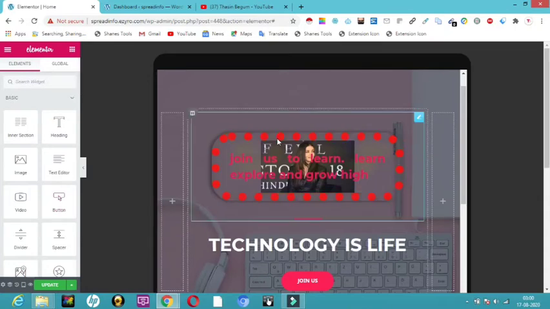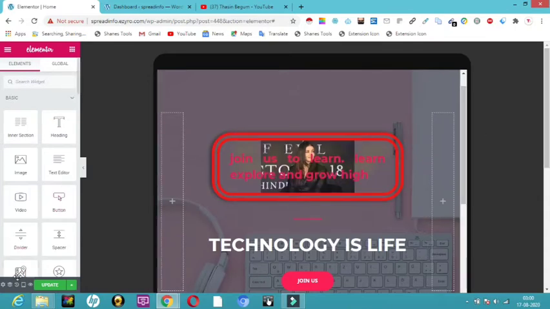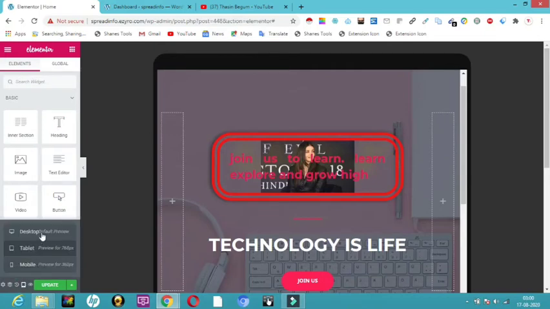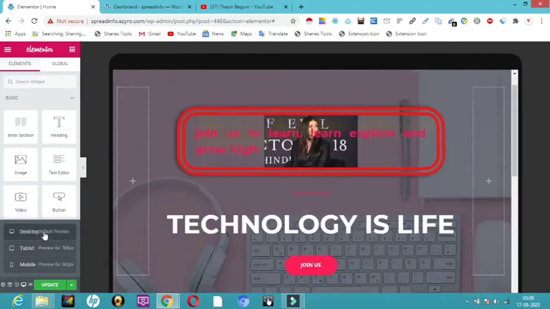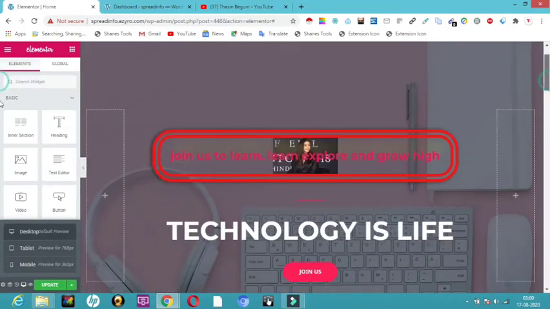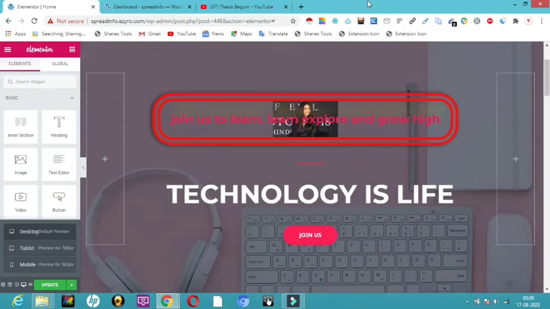Now we are in the responsive mode of tablet. I want it to be in the desktop, so let me go back to the desktop. This is how it looks in our desktop. Let me show you whether it has got updated on our website or not. I'm going to click update here. If you don't update, it won't get updated. Now I have clicked on update. It's getting processed. Now it is updated.